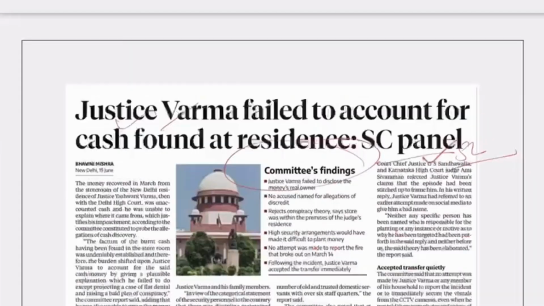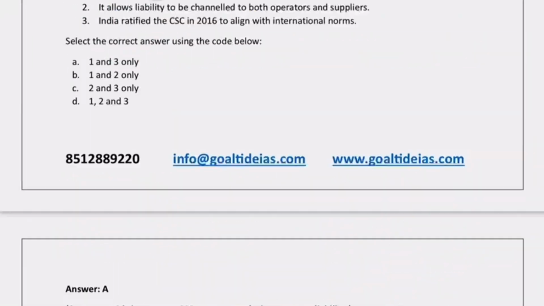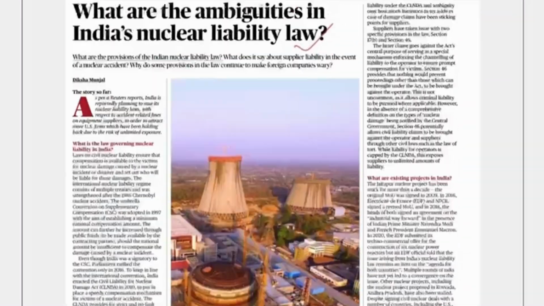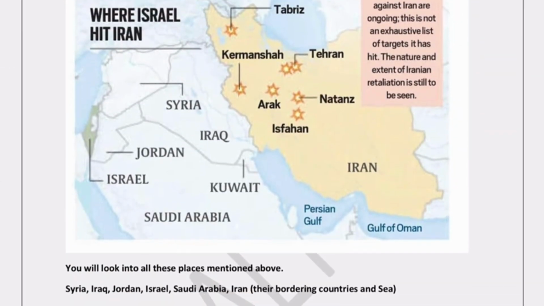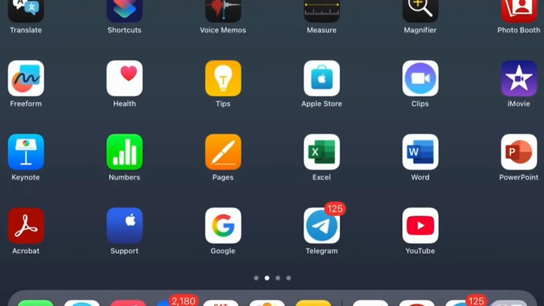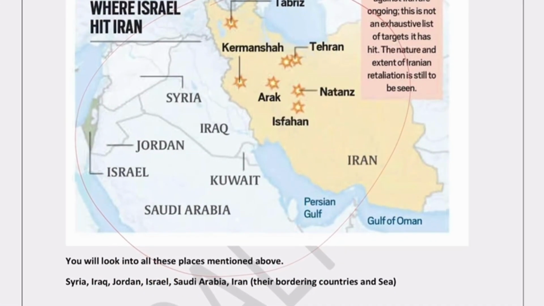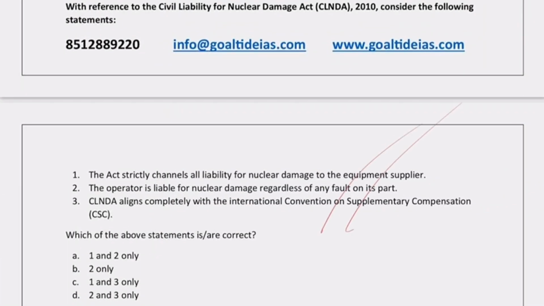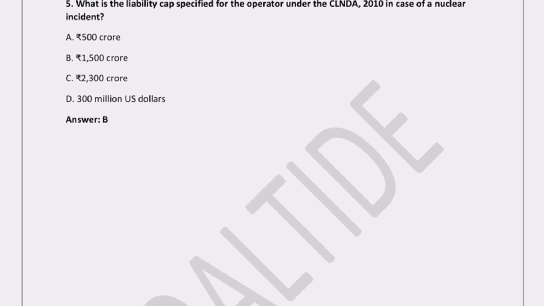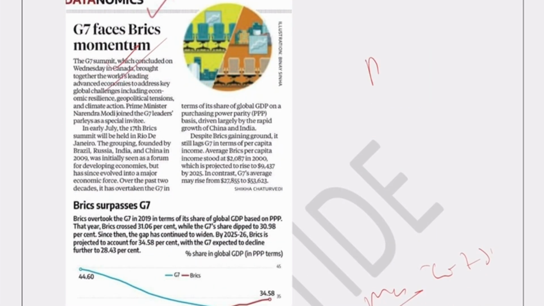Now, other articles which we asked about were the nuclear liability law, and another article was the Israel map. This was the map I asked in the newspaper prelims document. So this is all about your learning on a weekly basis, and I hope things will change definitely. So keep learning prelims in a very unique and different way for your upcoming 26 examination. Thank you so much.